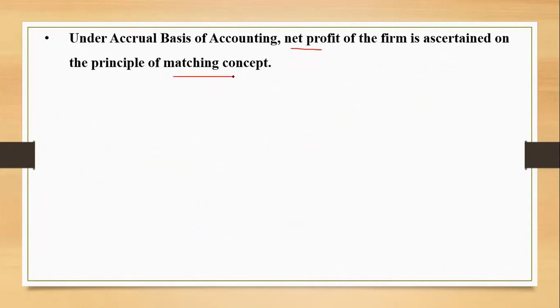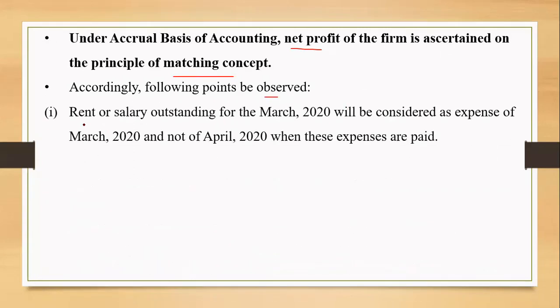When accrual comes, the matching concept must come up, because over here we are going to restrict ourselves to the expenses and incomes of the current accounting year only. Accordingly, the following points must be observed. The same examples will be there probably. Yes, the rent or salary outstanding for March 2020 will be considered as an expense of March 2020 and not of April 2020 when these expenses are paid.